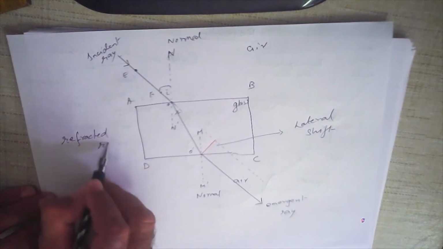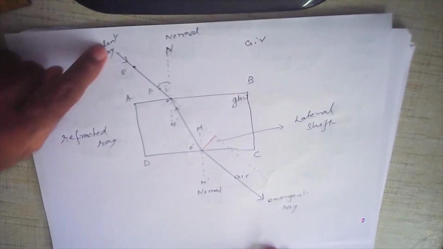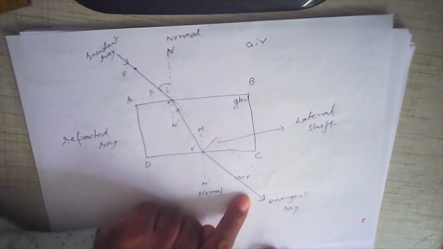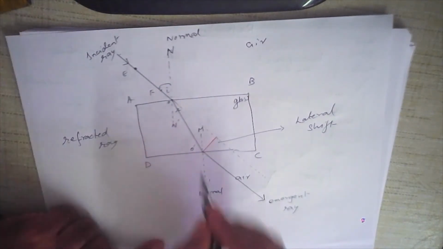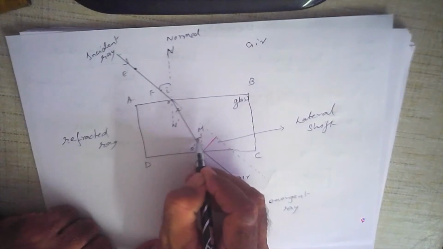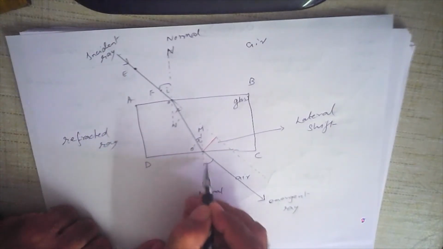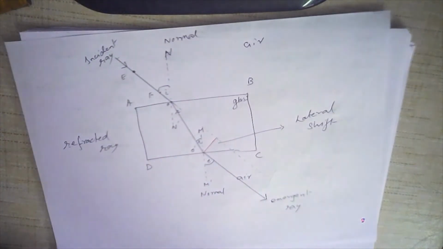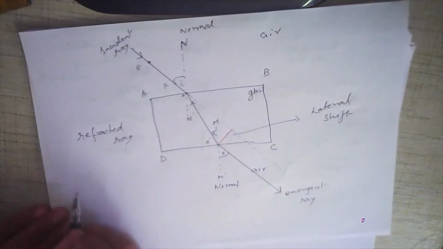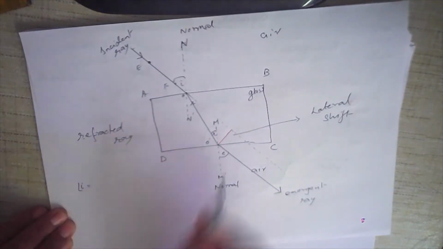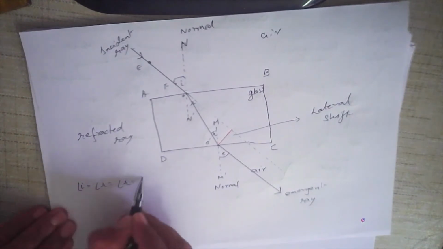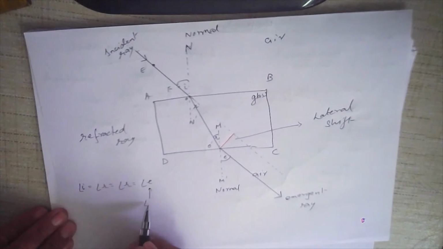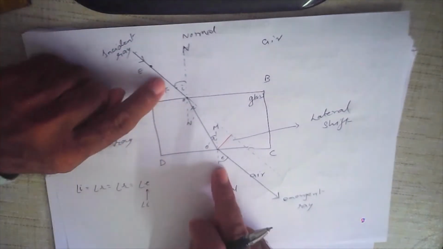Refracted ray. So you have three rays: incident ray, refracted ray, and emergent ray. This is the angle of incidence, this is the angle of refraction, this again here is the angle of refraction, and this angle is called the angle of emergence or angle of incidence. All the four angles, you see, angle I will be equal to angle R, will be equal to angle R, and will be equal to angle E. Sometimes this angle E can also be called angle I because it is the same, okay, angle of incidence.